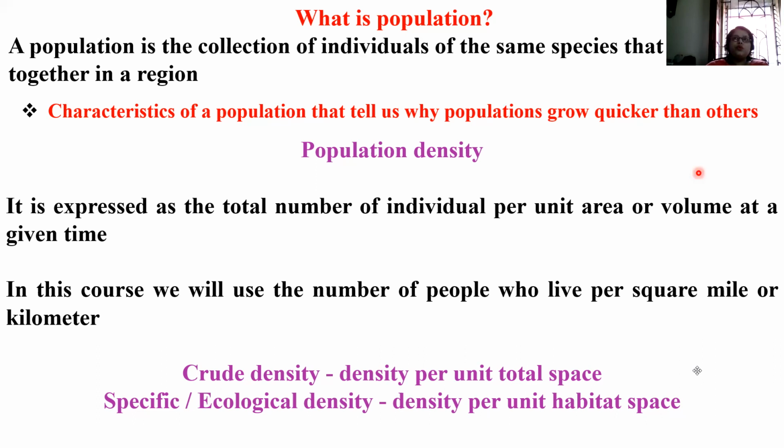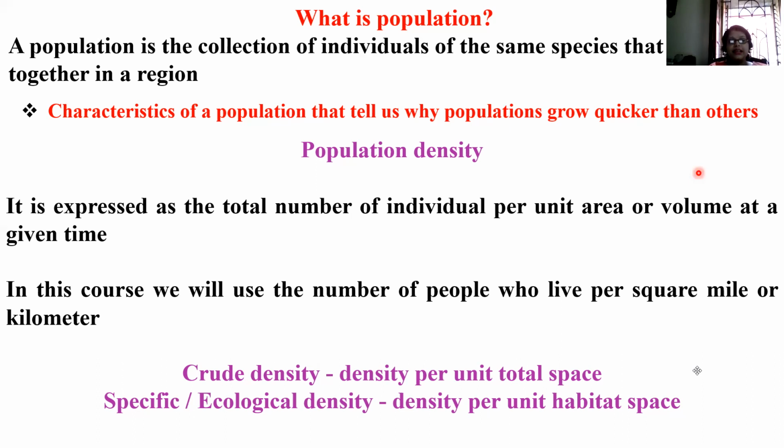Are you living in the entire area? Think of your apartment. There are many flats over there. You are living in one of them. You're not living in the entire apartment. The entire apartment doesn't belong to you. The crude density is that entire apartment, and specific or ecological density is the habitat space. Your flat is your specific or ecological density. Have I made myself clear?